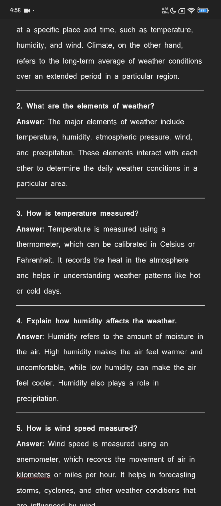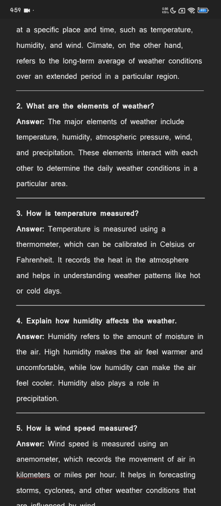What are the elements of weather? The major elements of weather include temperature, humidity, atmospheric pressure, wind, and precipitation. These elements interact with each other to determine the daily weather conditions in a particular area.